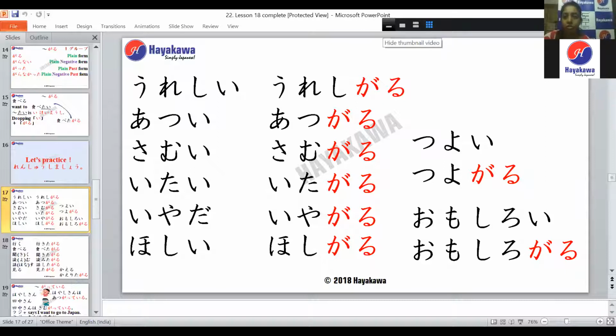The next adjective we have is Hoshi, which means to want, right? So Aparna-san, can you tell me how we use this with Garu? Hoshigaru. Very good, Aparna-san. So it becomes Hoshi Garu. The next adjective is Syoi. Anybody who remembers the meaning of Syoi?